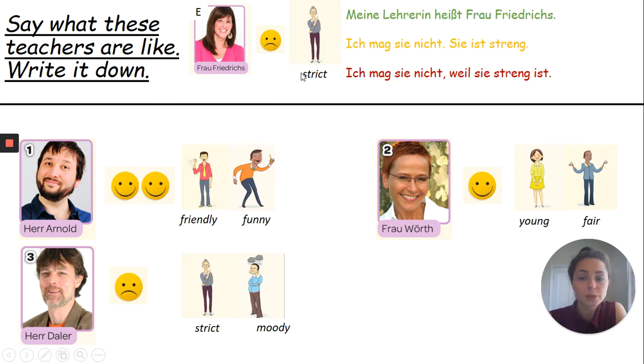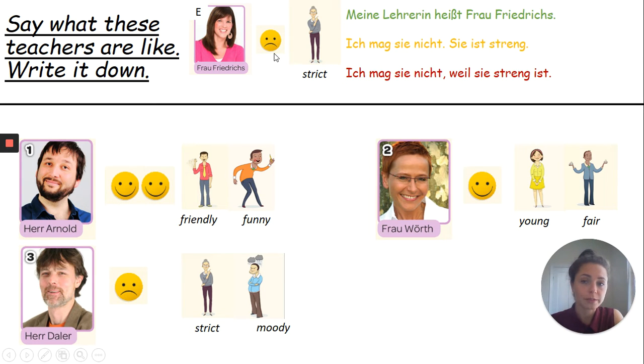So let's do the example together first. You've got a picture with a name down below. You've got a smiley face indicating whether or not you like that teacher. And you've got a picture and an adjective down below to say what that teacher is like. I would like you to start off just saying what your teacher is called. So, meine Lehrerin heißt Frau Friedrichs. My teacher is called Miss Friedrichs.